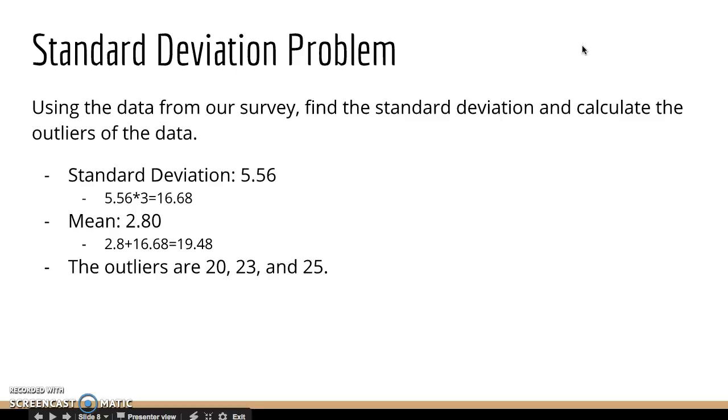Our standard deviation problem was calculating outliers. So our standard deviation, 5.56, multiplied by 3 was 16.68. And when you added that to the mean, you got that our outliers would have been 20, 23, and 25, our highest results, as most students tended to stay below 5 or between 5 and 10.